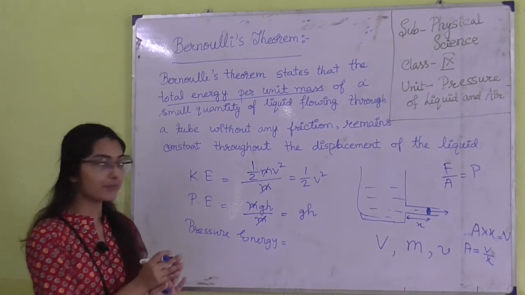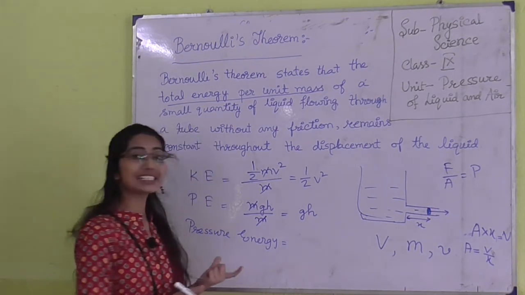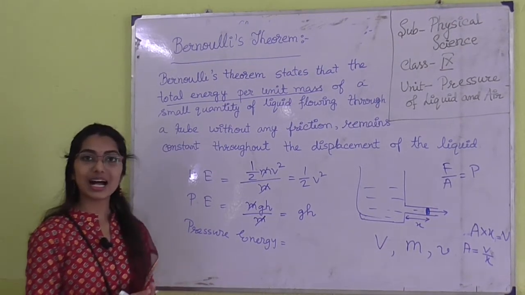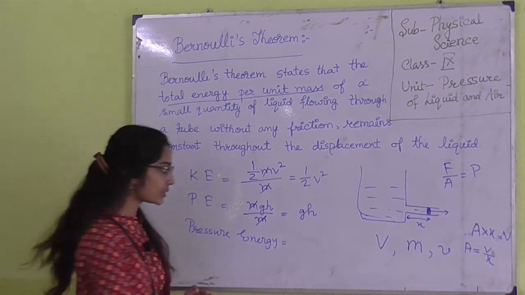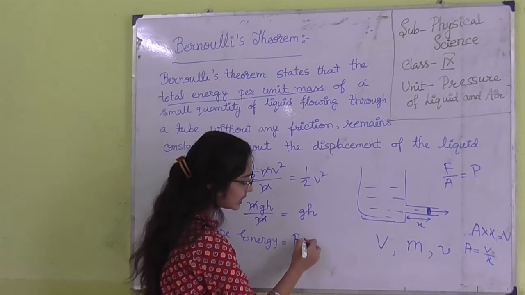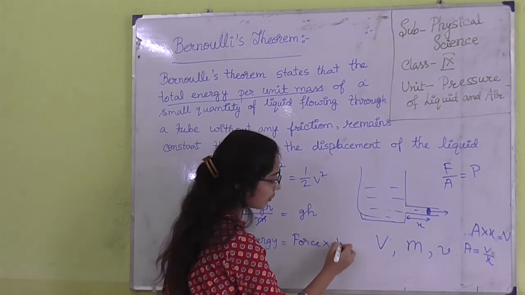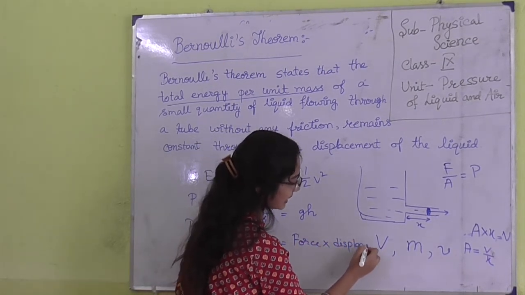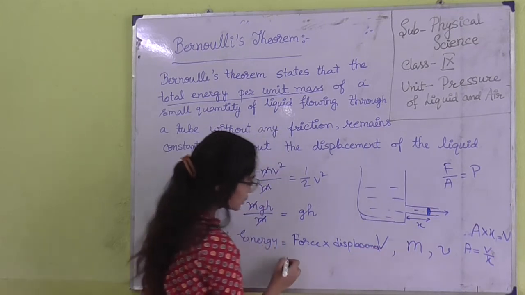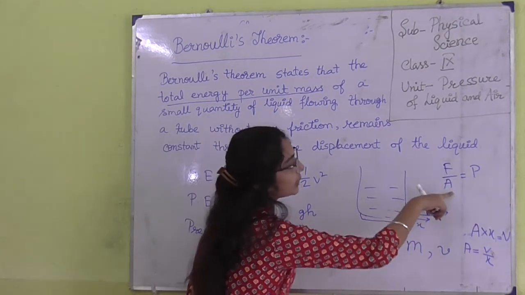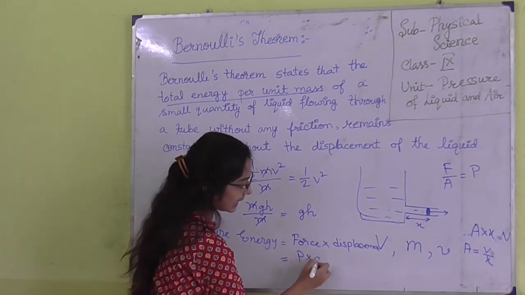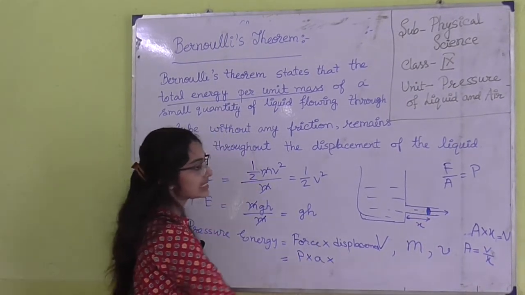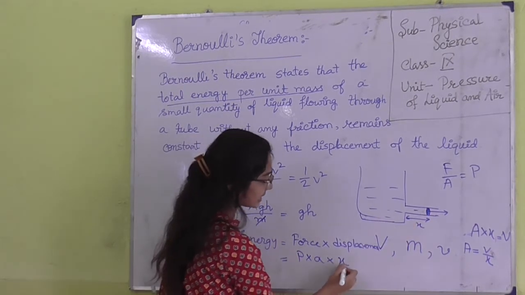But as we are considering pressure energy, energy means work done. Work done is force into displacement. So pressure energy is force into displacement. Force means P into A, pressure into area, and displacement is x.